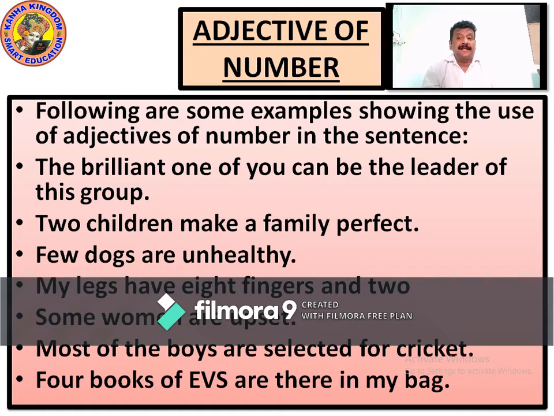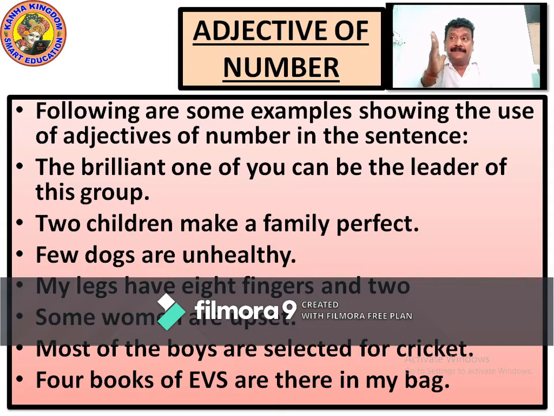Few dogs are unhealthy. When we talk about few, few means a lesser amount. Not all, not half. It's few dogs, countable dogs. It's an example of adjective of numbers, shown in few. Few means a small number. So few dogs. When we talk about few, few is what? Adjective of number. Few dogs.